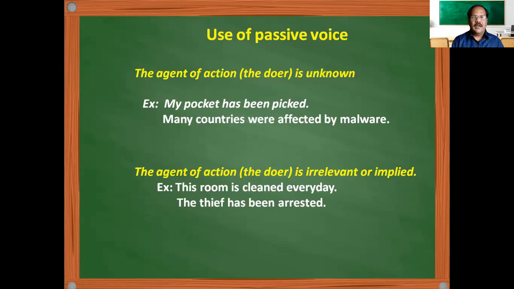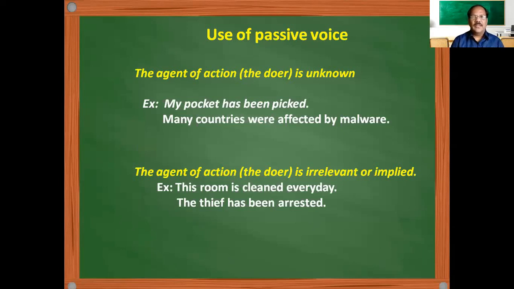Suppose someone has picked my pocket. If you say someone has picked my pocket, do you know that someone? We don't know. And when you are speaking before some of your friends, maybe in the classroom, it means that some among your own friends might have picked your pocket. It may give a kind of negative sense, isn't it? So instead of using someone, we construct it in the passive voice.